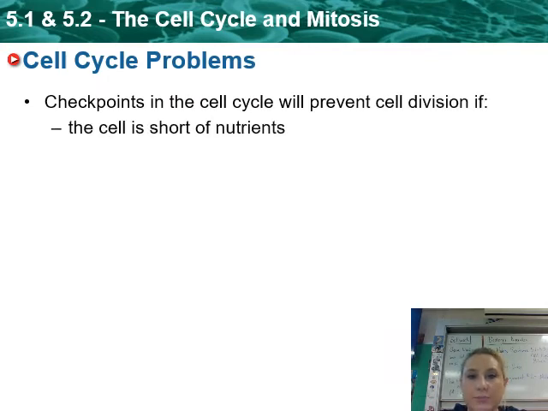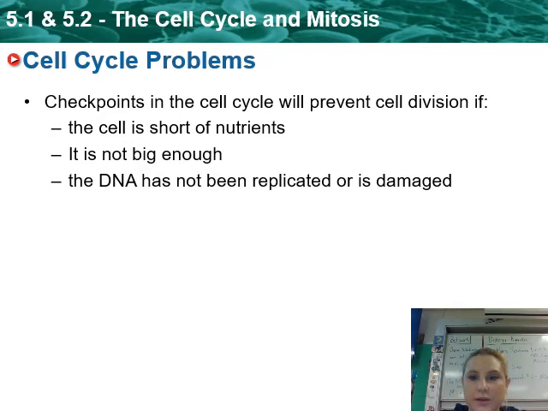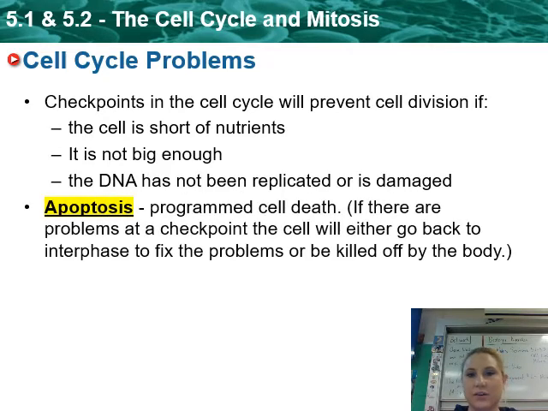Now, there are sometimes problems in the cell cycle. And actually, during each part of the cell cycle, there are these little checkpoints. It's kind of like the police. They go around and make sure everything's happening the way it's supposed to. Checkpoints in the cell cycle will prevent cell division from happening if maybe the cell doesn't have enough nutrients for it to happen. Maybe the cell's not big enough, it didn't grow fast enough, or the DNA hasn't been replicated or is damaged. So there are these checkpoints, like the little police that come in and say, okay, are you ready to divide? Are you sure? Do you have this? Do you have that? Uh-oh, nope, you don't have that.